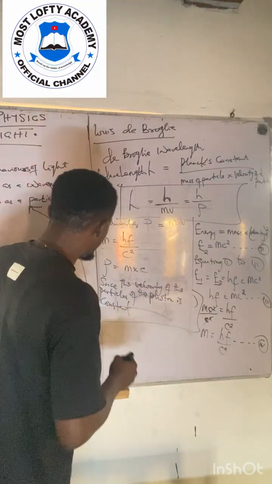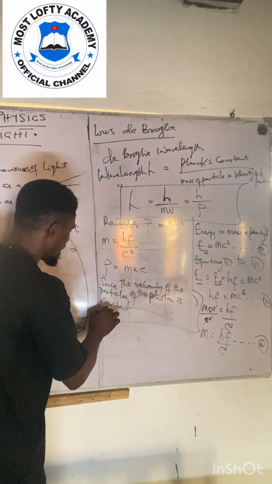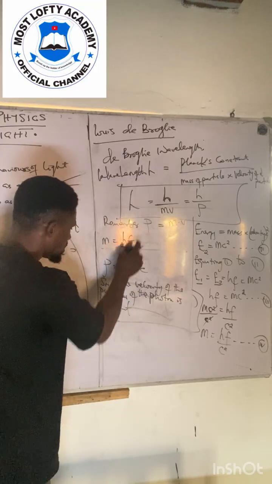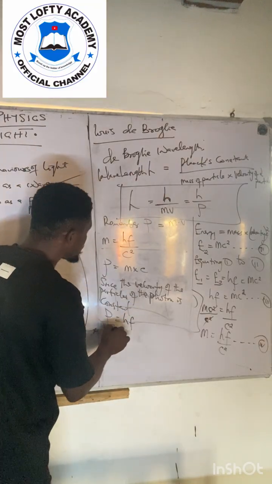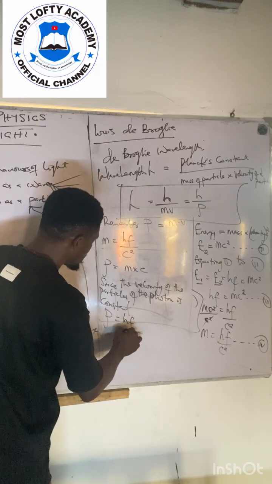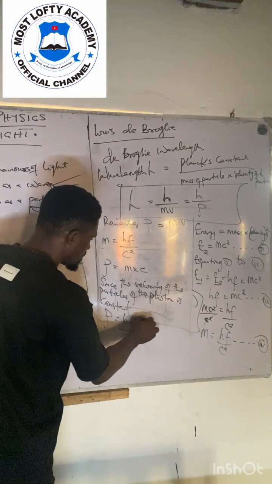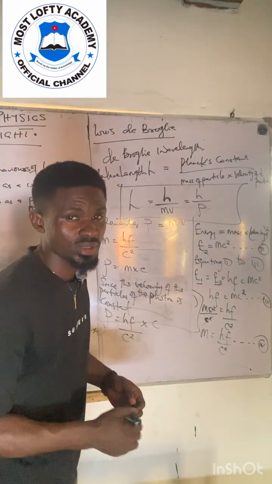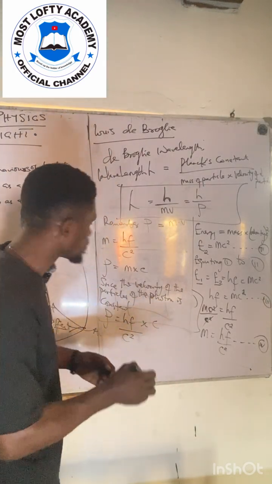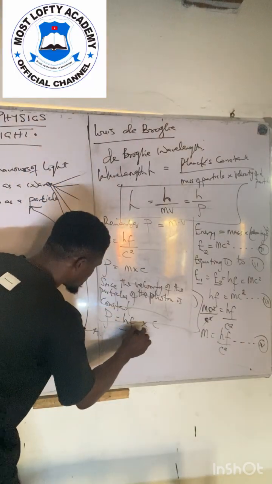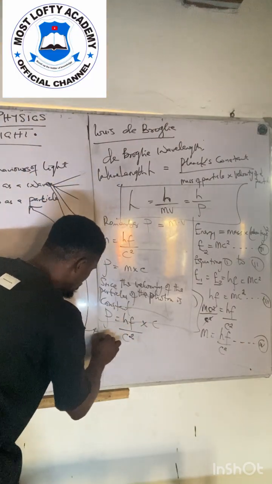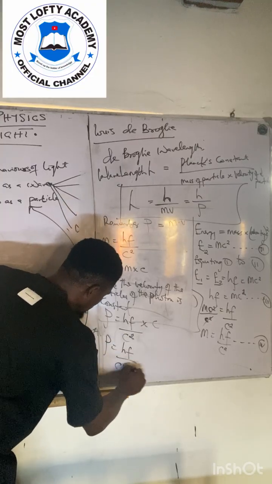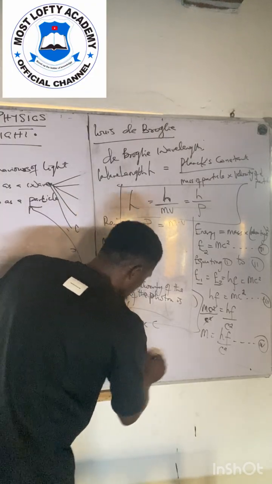It means that my momentum is actually equal to my mass, hf all over c squared, times my velocity, which is c, because it's a constant for all the particles in that photon. So momentum is equal to hf all over c squared, which is c times c, times this constant velocity.